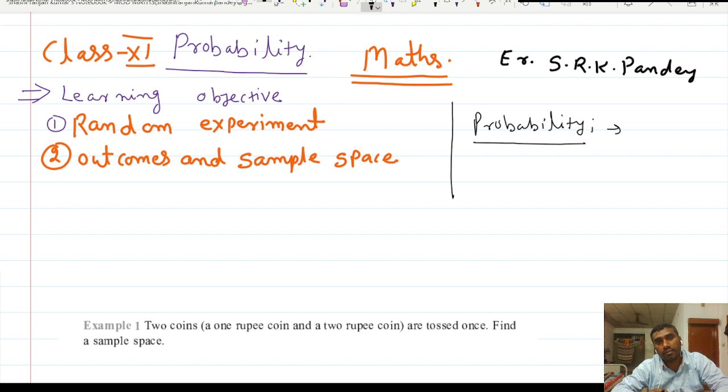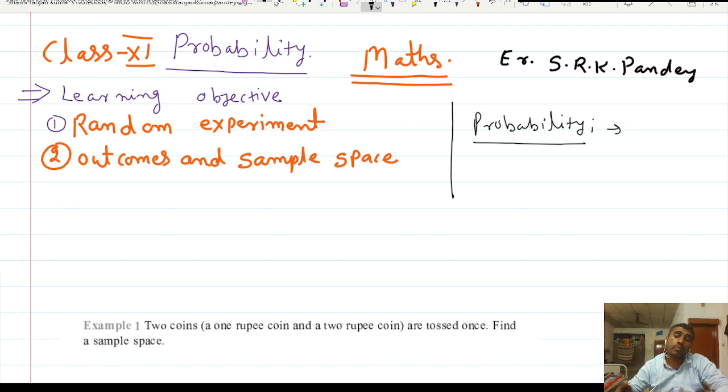If one simply says today is a rainy day, today may be rain, in this case a person may be confused about what the chance is that today is a rainy day or not. But if we give the mathematical value, 0.8 probability or 80% chance that today is a rainy day, it is actually more impactful, right?